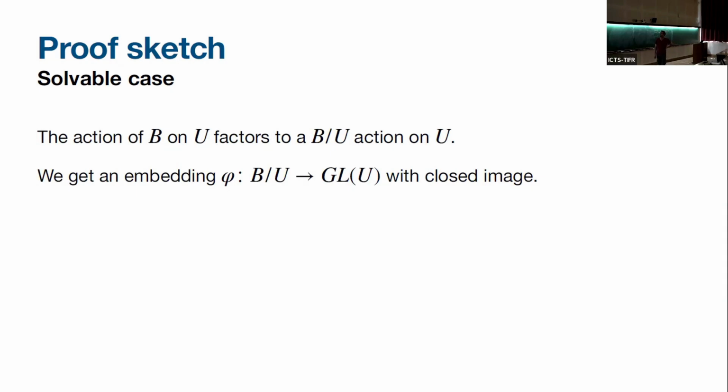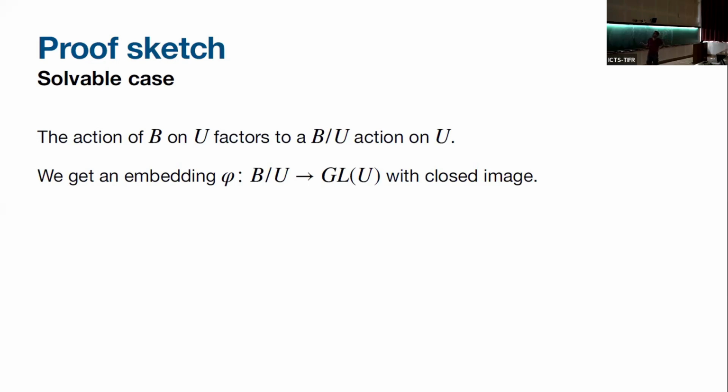For the other direction, now we know that all topologies on U are the same. We want to show that topologies on B mod U will be the same. Notice that B acts on U. U is normal, right, the unipotent part. And U is abelian, so of course it's in the center of the action. So B mod U now acts on U. And here again, I really use the fact that U is abelian. Otherwise, B mod the center would act on U, and I would have to play some other games.